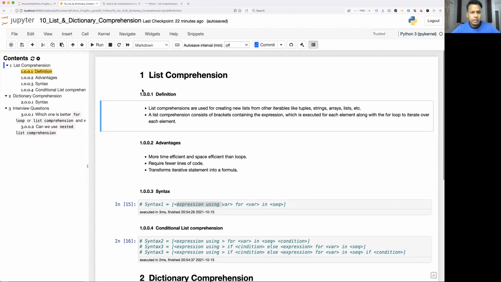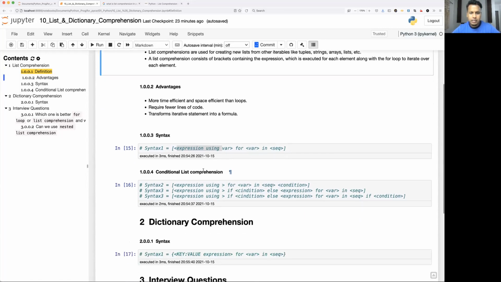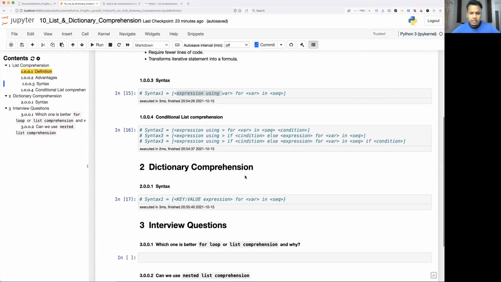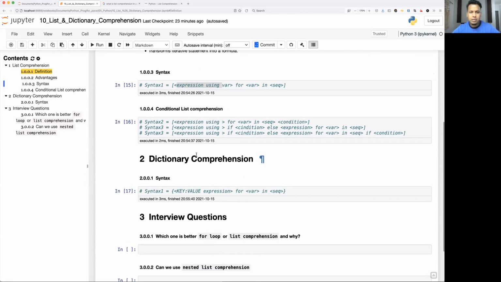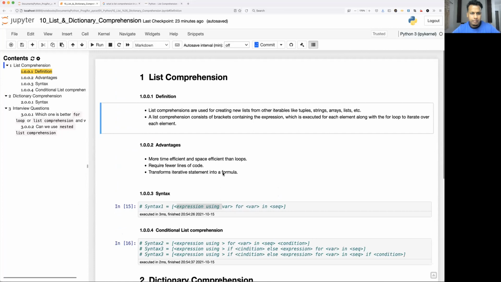Okay, so here is the agenda for today. We'll see what is the definition of list comprehension, what are various advantages of it, what is the syntax, and what is the conditional list comprehension. After that, we'll see dictionary comprehension. This is also very similar to list comprehension. Only thing is bracket notation will change. And at the end, we'll see what and all interview questions asked.